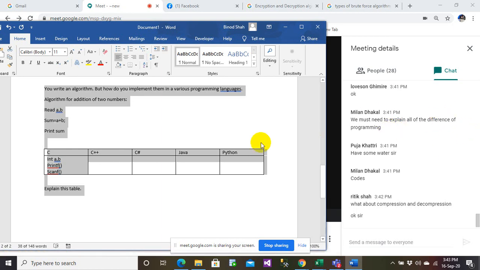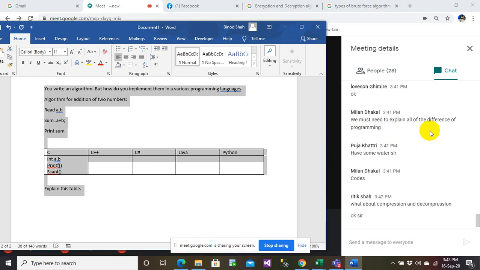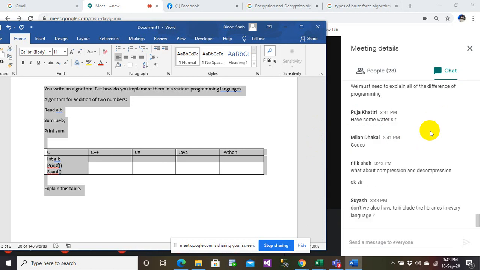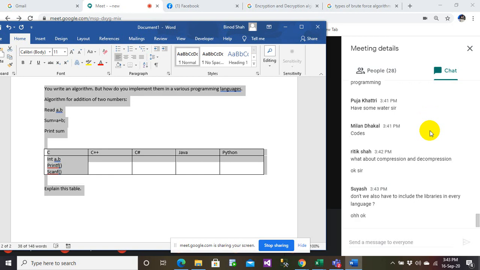Milan, you can take some of the programming languages, not all. You can consider a minimum of 3 to 4 or maximum 5. Does that make sense to you, Milan? You don't need to include the library. Even if you want to include it, you can include the library and explain why you have defined it.